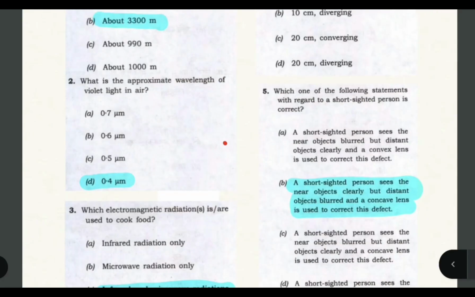Second one, what is the approximate wavelength of the violet light in the air? So in EM waves, the wavelength band of the visible light is 400 nanometer to 700 nanometer, which will be 0.4 micron meter. So if we see the visible light, it goes as VIBGYOR, where violet has the minimum and red has the maximum wavelength. So the approximate wavelength of the violet will be 0.4 micron meter. So D would be the correct answer, and we have seen EM waves in detail in our 2024 videos, so you can watch them.